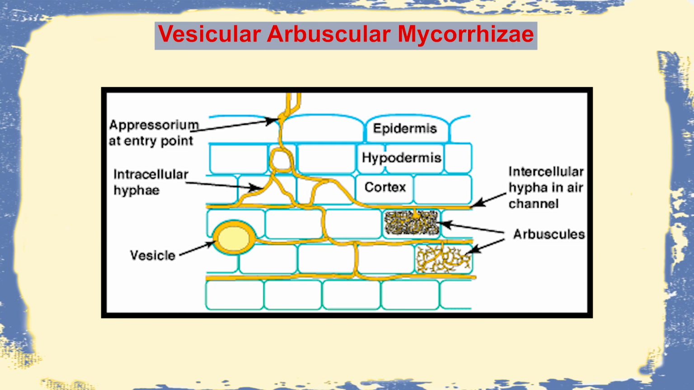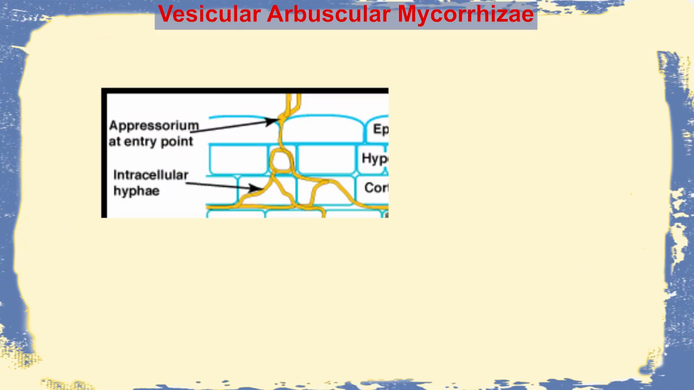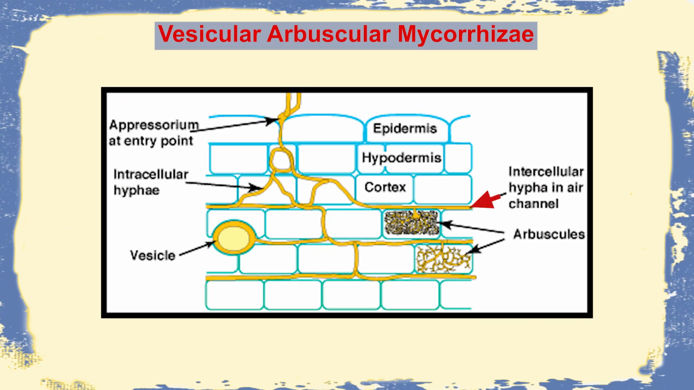The next group of Endomycorrhiza is Vesicular Arbuscular Mycorrhiza. Here there is penetration in the form of a structure called an appressorium. The appressorium is a mycelial structure which penetrates the cortex, and the intracellular hyphae grow inside and reach the cortex. In the cortex, they produce both things: the arbuscules, which are a network of hyphae inside the cell, and also the vesicles in between cells. That's why the name is Vesicular Arbuscular Mycorrhiza.